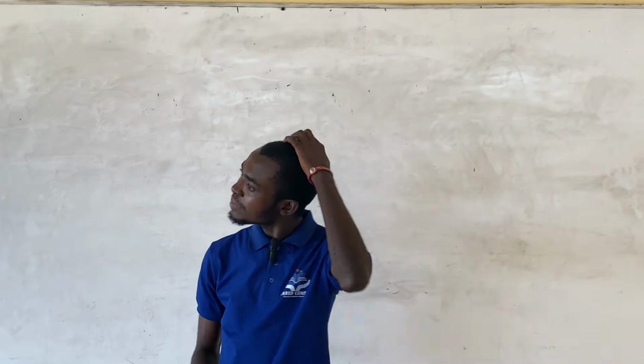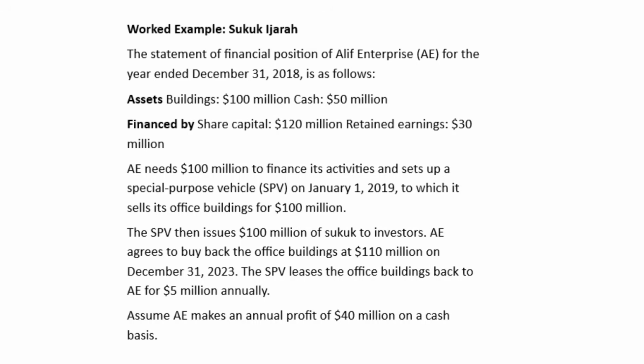So in the question, Aleph Enterprise raised finances of 100 million to finance its operations. And then they went into an agreement with the SPV, that's a special purpose vehicle, that they were paying an annual lease of 5 million.